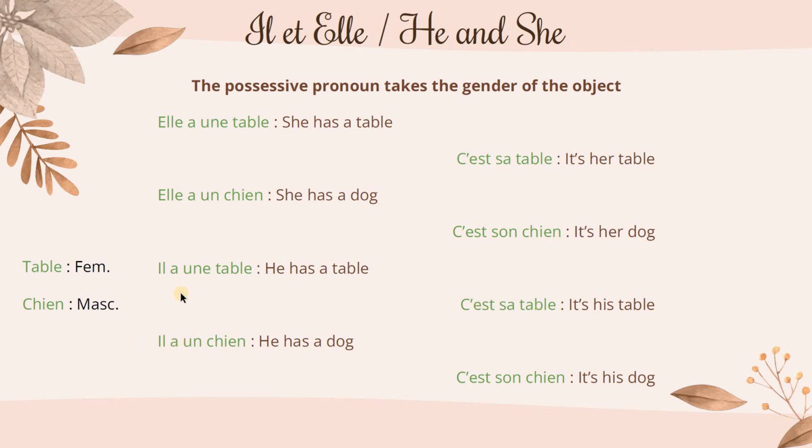He has a dog, il a un chien. Un is masculine, so il a un chien. It's his dog, c'est son chien. So here and every time, the possessive pronoun takes the gender of the object. We do not care if it's a woman who is talking or if it's a man.